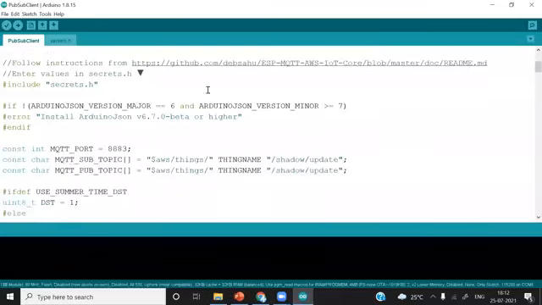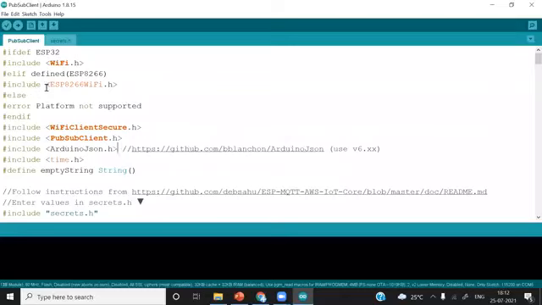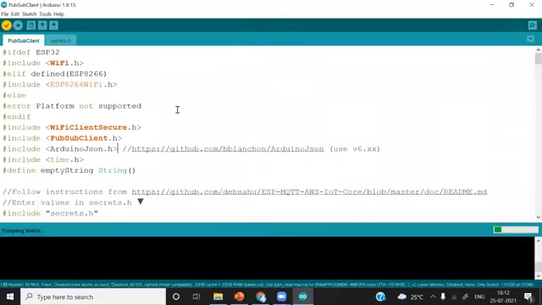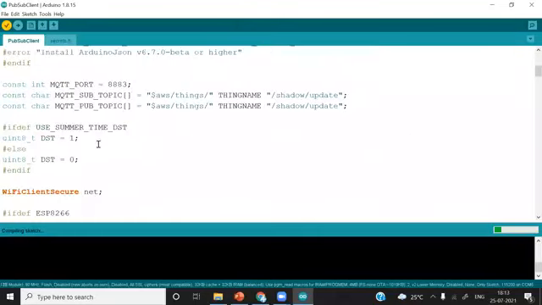Now we will simply check that we have done everything correctly, all the steps I've just shown you. We'll simply compile it. Just make sure you have selected the correct board. I'm compiling now. We are going to use this script to interact with the AWS IoT. We are going to change a few things in this code. I will tell you what things to change, and all other things are going to be the same.